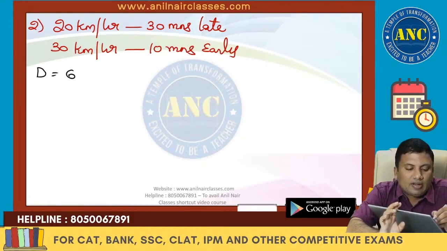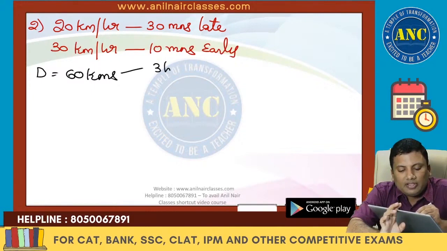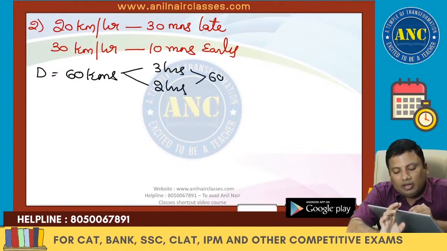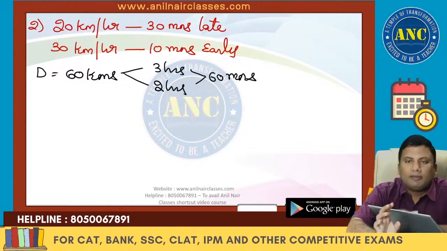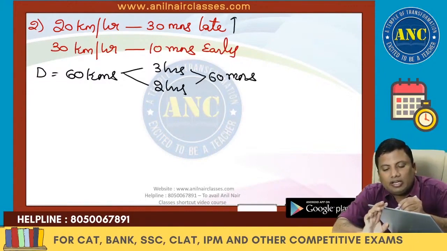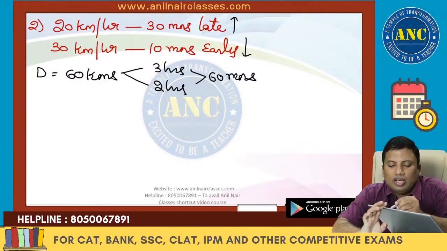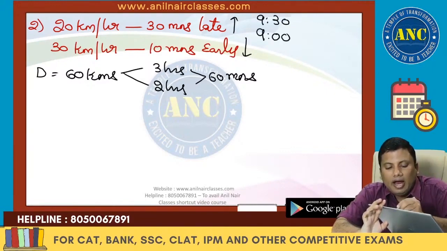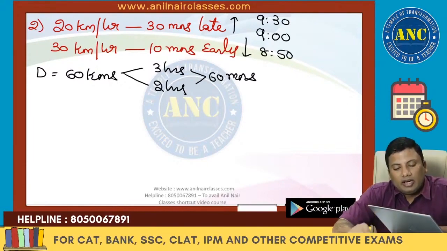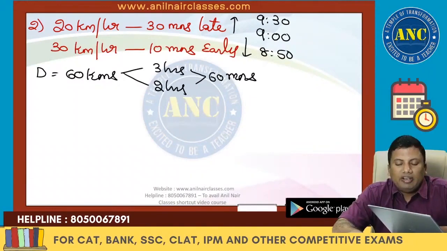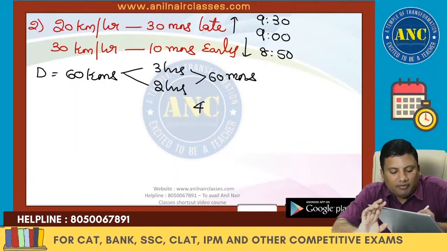Let distance be equivalent to the LCM of 20 and 30, which is 60. First day 3 hours, second day 2 hours. Gap is nothing but 1 hour, which is 60 minutes. 30 minutes ahead, 10 minutes behind. If it is 9 o'clock, it is 9:30 and it is 8:50. 30 forward, 10 backward. It is 40.